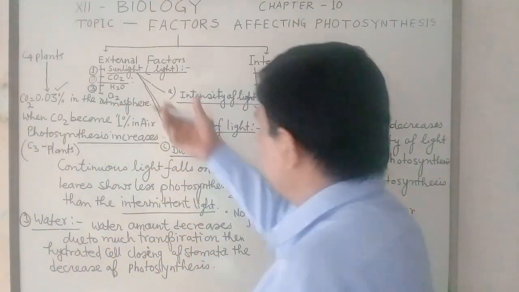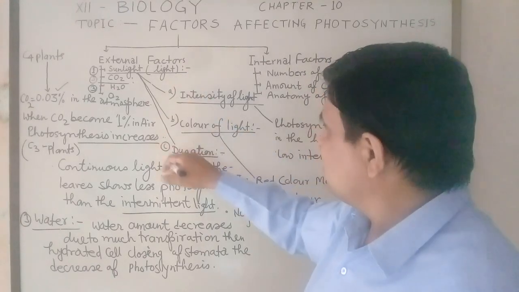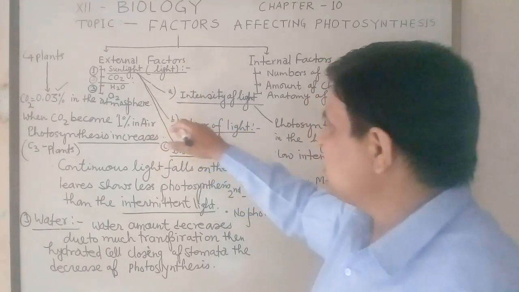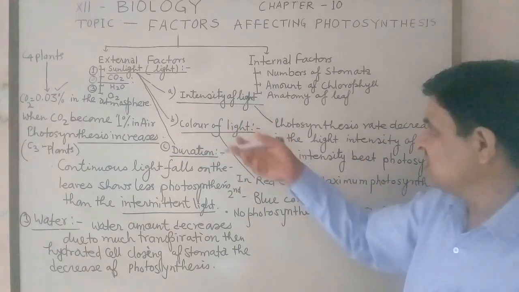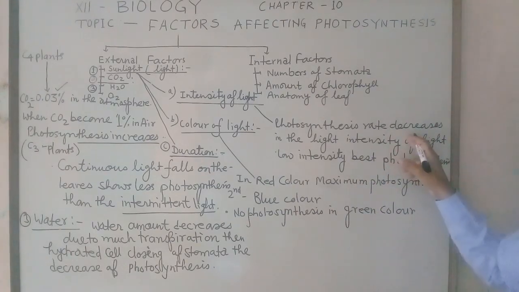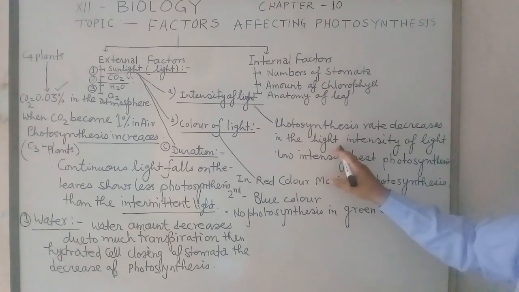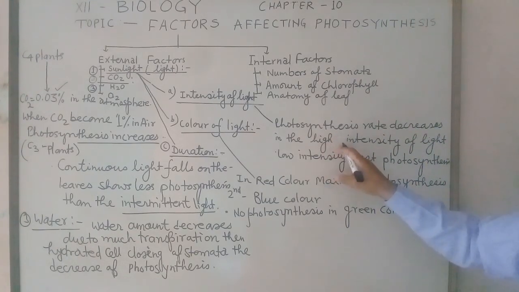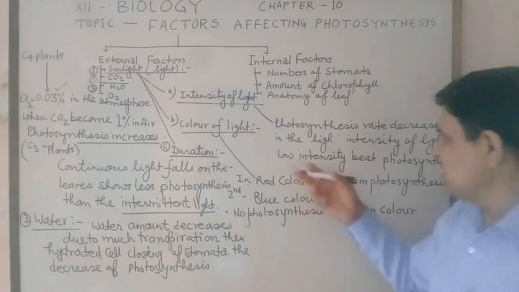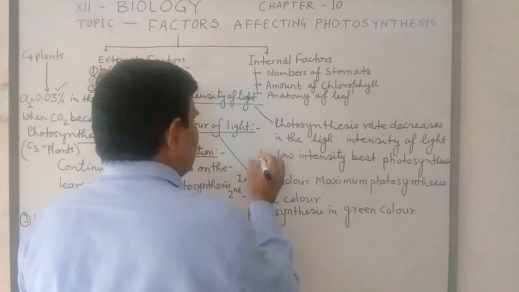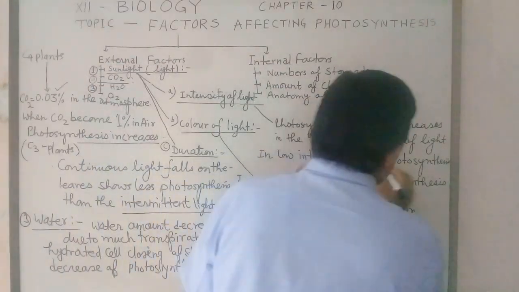Here the external factor is light. I told you three types of condition in light. Like intensity of light, in which the photosynthesis rate decreases in high intensity of light, and in low intensity, best photosynthesis occurs.